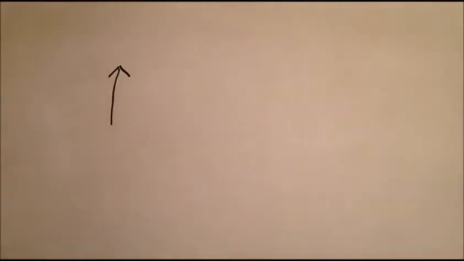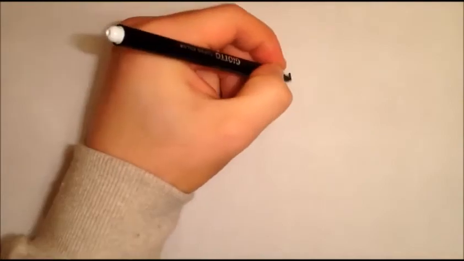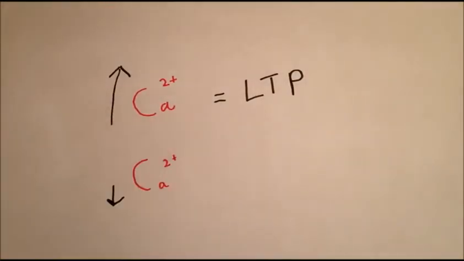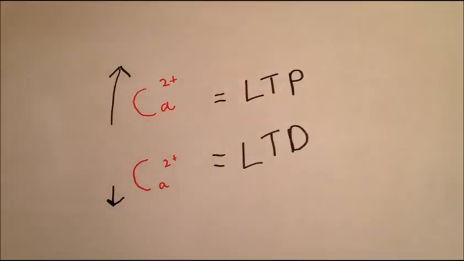A large calcium influx leads to long-term potentiation, or LTP, and a small calcium influx leads to long-term depression, known as LTD. But how does this happen?